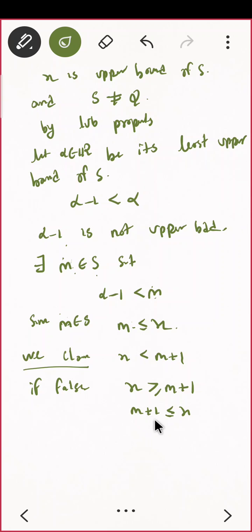Do you see something now? Does this imply something? That is, m plus 1 belongs to the set S, because m plus 1 is less than or equal to x. But what did we say? All the integers that are less than x, where did we put them? In S. m plus 1 is also an integer and that is also less than or equal to x. That means m plus 1 must be in the set S. Do you agree? Think about it.